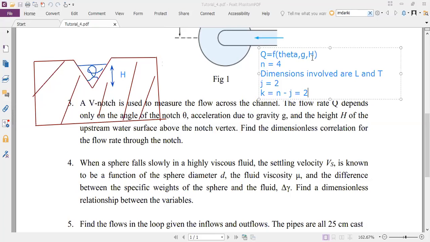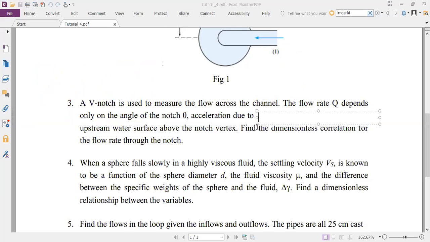There's no possible combination in which theta and g can have power equal to 0. Do you agree with me? Yes. Right? So anyway, the objective is we're not going to solve the entire problem here. So you have to go through the problem and see what you get. Then you will solve for the 2 pi terms, and then you will equate pi 1 equal to some function of pi 2. Okay, so that's problem number 3.